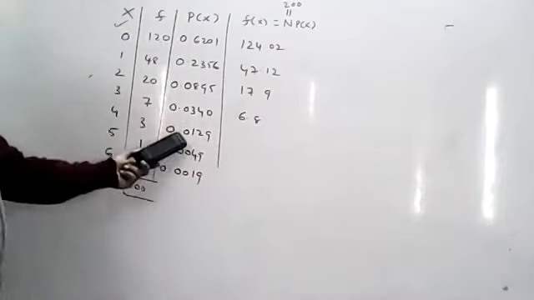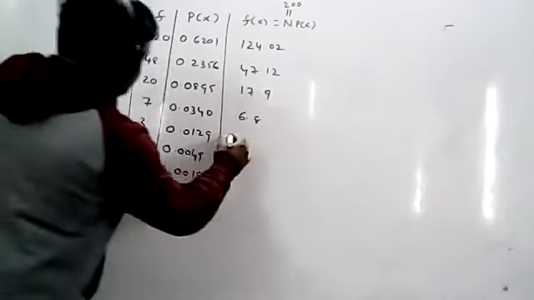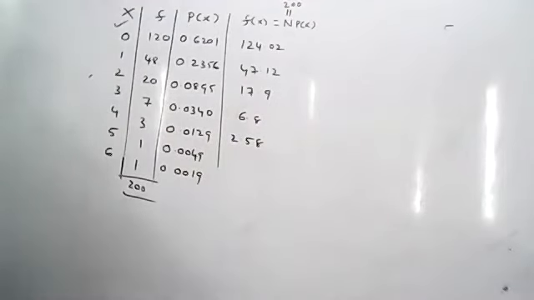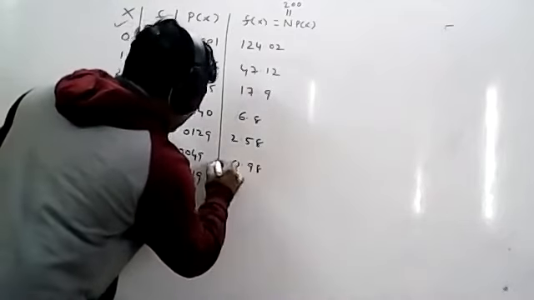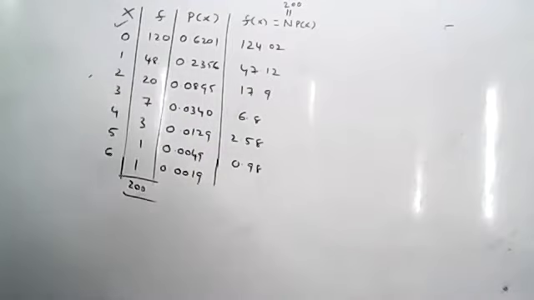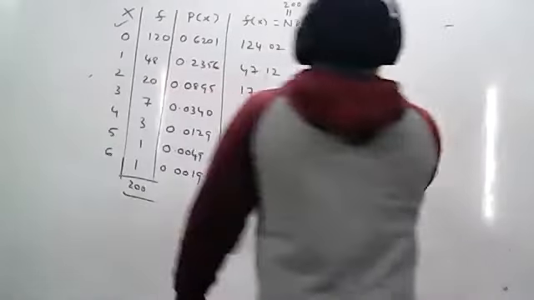Next, 200 into the next probability, 0.0129. Yeah, 2.58. 200 into the next probability, 0.0049. Yeah, 0.98. The last one, 200 into 0.0019. Yeah, 0.38. Now you can make it round figures.